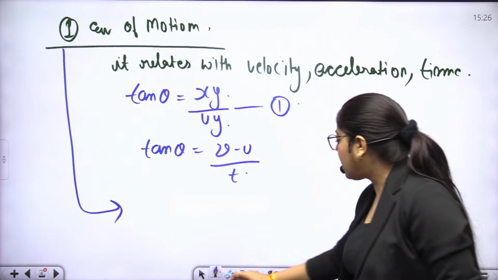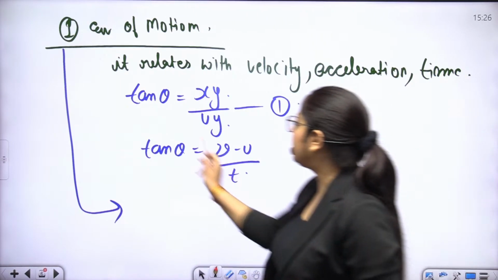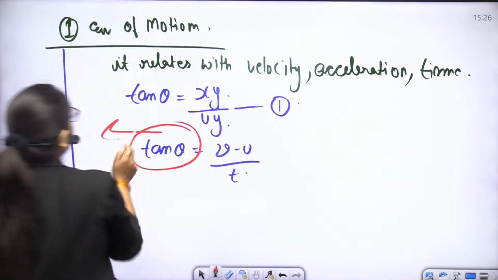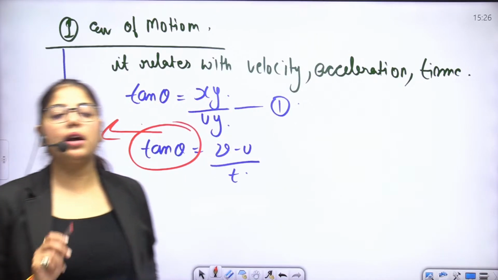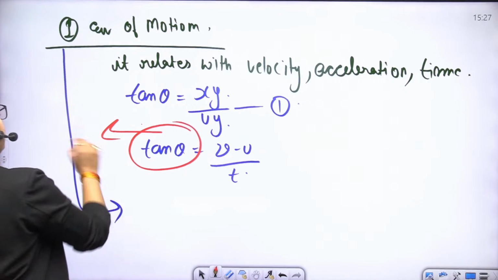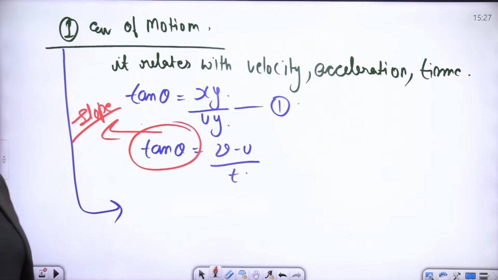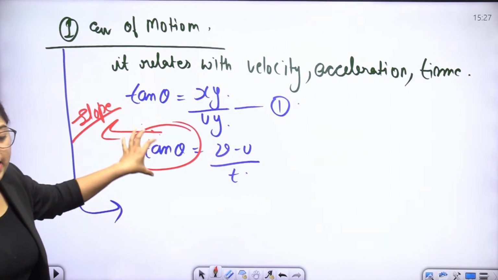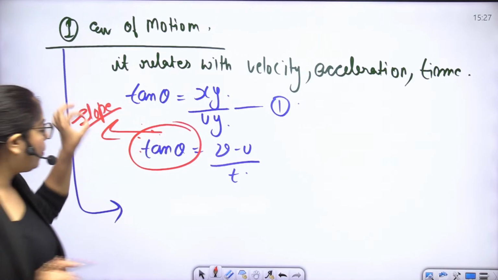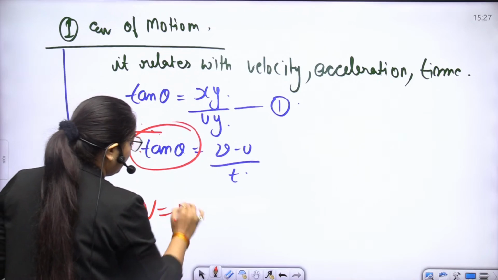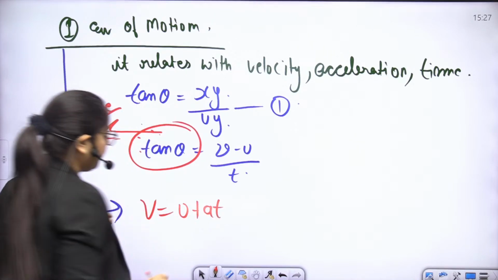Now the question comes, what is tan theta? Tan theta is nothing but a slope, and the slope of the VT graph represents acceleration. So v is equal to u plus at.